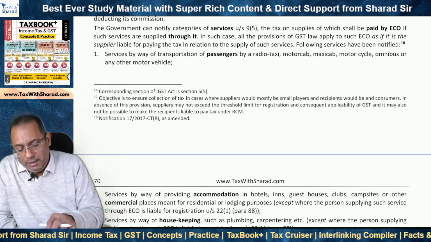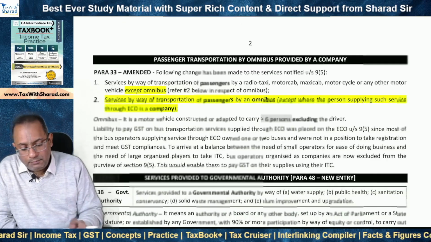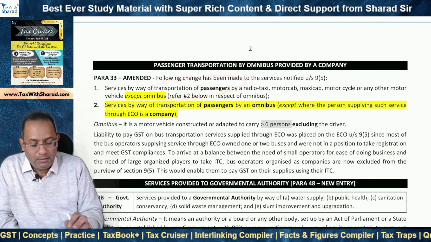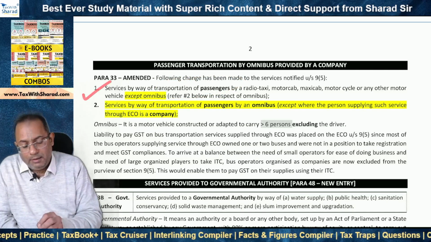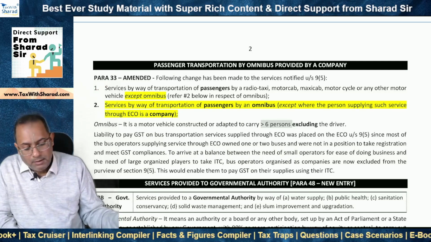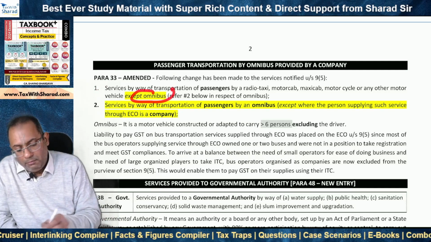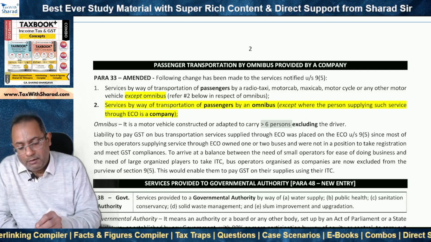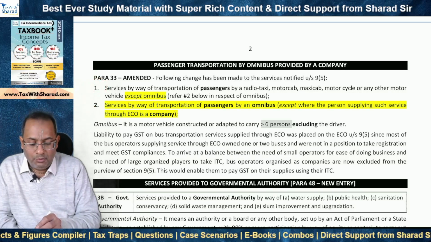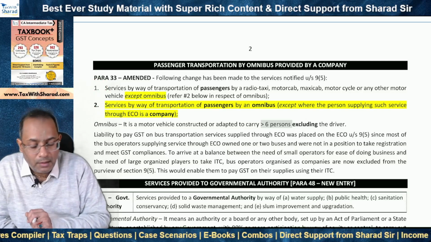So what is the change that has been made? The change has been made in respect of passenger transportation service. So this is serial number 1 that we just now looked at. So what has been done is, everything remains the same except the omnibus part. The omnibus part has been removed from serial number 1 and it has been taken into serial number 2, which is a new entry which has been carved out.